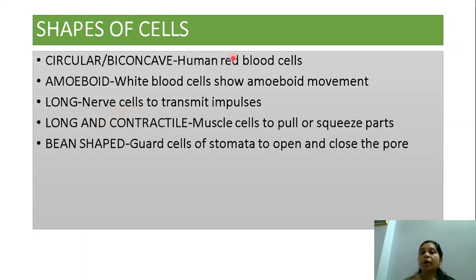Then some of them are long and contractile. What is the meaning of contractile? They can pull, they can push. So that is the muscle cells, to pull or squeeze the parts. Fifthly, we have the bean-shaped cells, for example, in the leaves. We have studied about the stomata, the openings of the leaves, for the exchange of gases. You learned that the stomata is guarded by the bean-shaped guard cells. So we have studied circular, biconcave, amoeboid, long and contractile, and the bean-shaped cells.